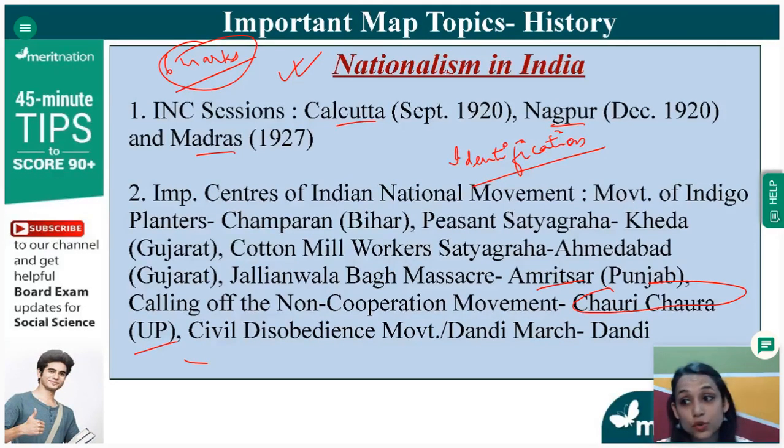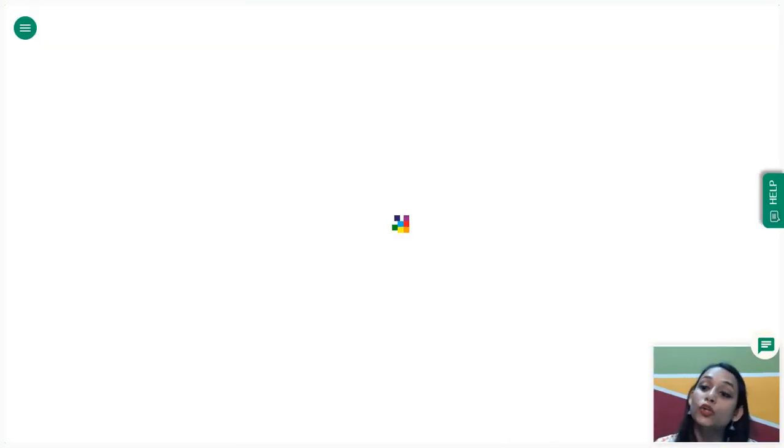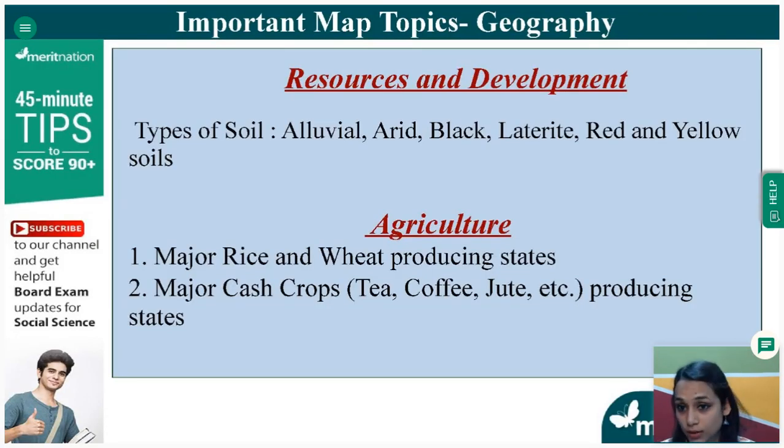Okay, now the civil disobedience movement, the Dandi March. The Dandi March can also be asked as Salt Satyagraha. So if Salt Satyagraha or Dandi March comes, please don't be confused. It is one and the same thing. For both of them, you have to mark Dandi in Gujarat.